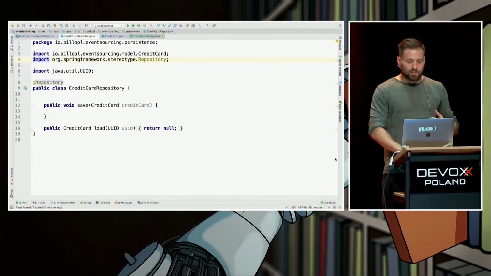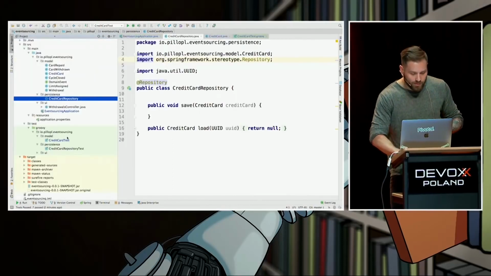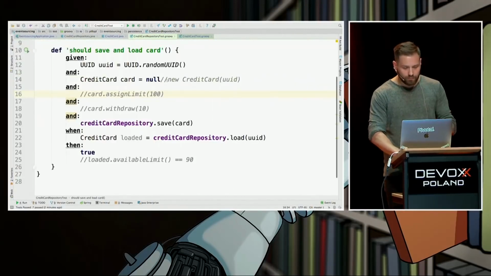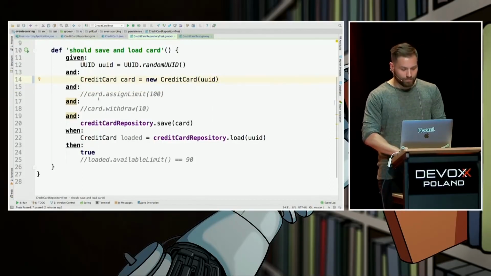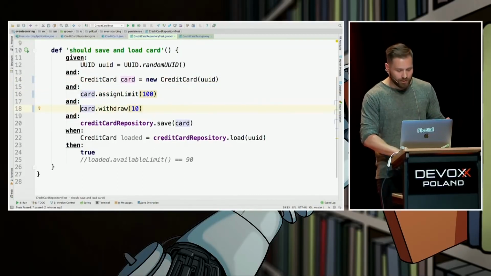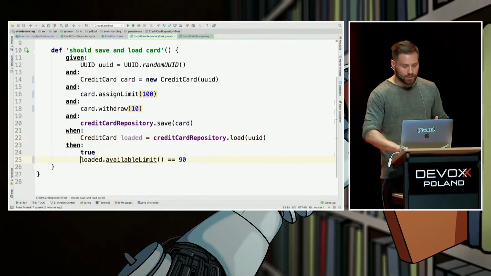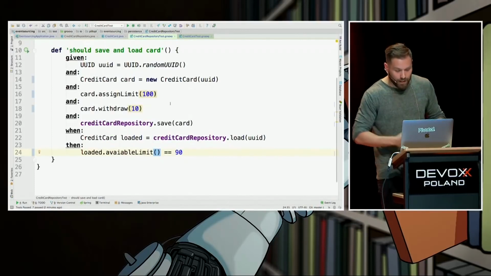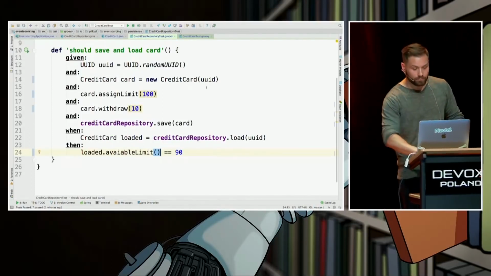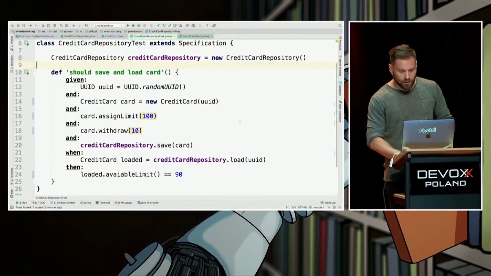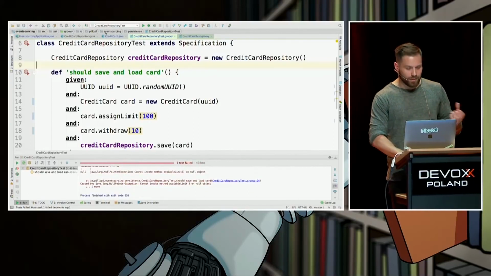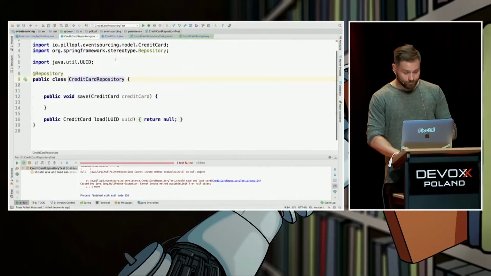So we have a credit card repository which saves and loads a card. It has two responsibilities, right? We also have some tests for this. So for a given random credit card, when we assign a limit of 100, when we withdraw 10, we save the credit card, we load the credit card to a different reference. We want this loaded state to be 90, to be in the correct state, right? Let's try it. It will, of course, not work. Yes. And let's try to implement the repo right now.